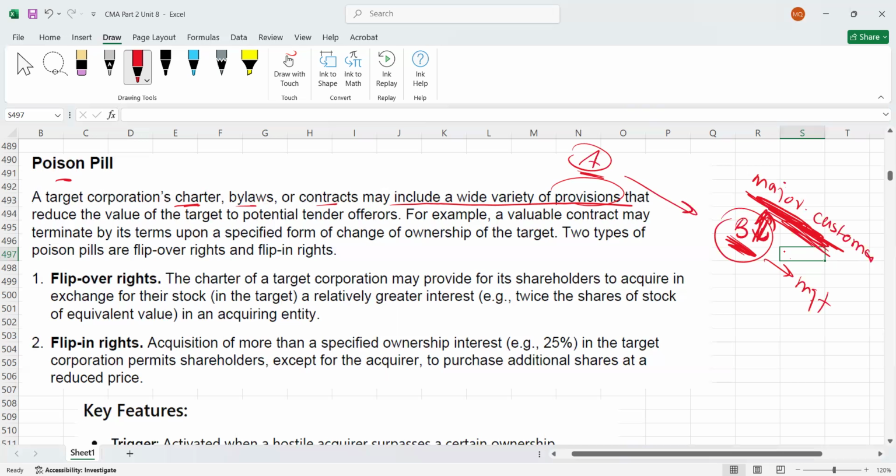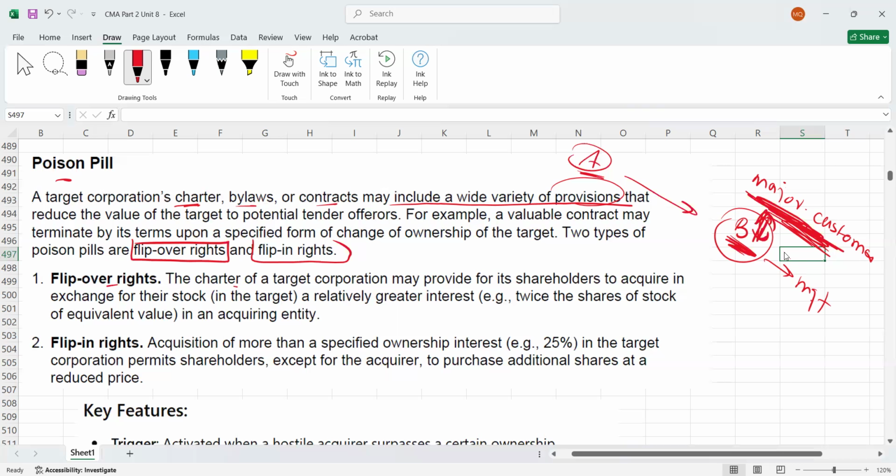But the most common, we got two types of poison pills. The most common two types of poison pills are, one is called what? Flip over rights. This is what you have to remember. And the flip in rights. Flip over and flip in rights. So these are two types of poison pills.